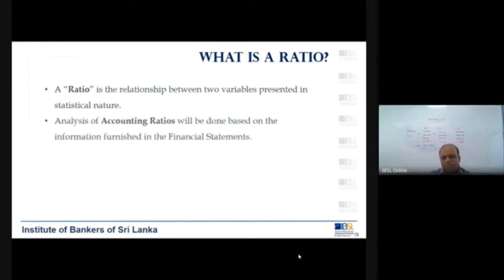Analysis of accounting ratios will be done based on the information furnished in the financial statements. Mostly what companies do is they prepare the financial ratios based on the financial statements that they have prepared. In banks also, if you are an officer evaluating credit papers, that is loan applications, sometimes you might have to look at their financial statements and calculate certain ratios. Say for example, how do you calculate the operating cycle?